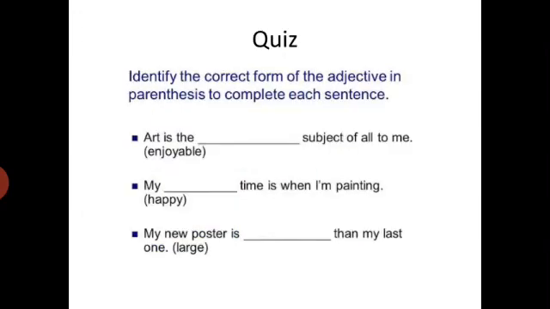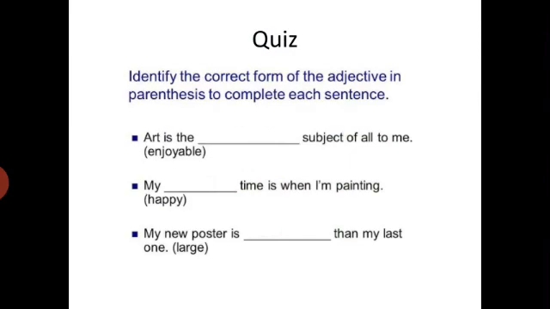Now this is the time for a quiz. You have to identify which type of degree is being used here. Art is the dash subject of all to me. So here art is being compared with the rest of all subjects. You have to identify which degree of adjective will be used here.